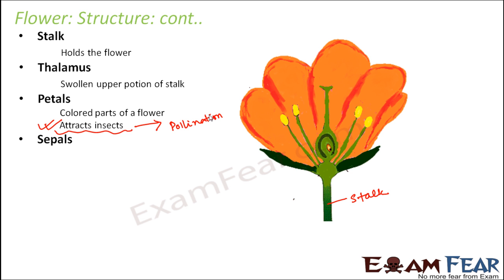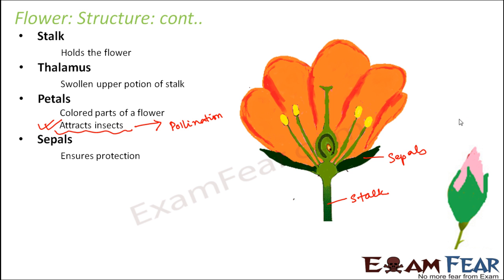The sepals, as I said, these green colored structures, these are the sepals, and what do they do? They ensure protection. Now they look quite lean and soft, leaf-like structures. So what sort of protection do they give? They actually ensure protection of the bud. So even before the flower is actually there, the bud needs to be protected, because the bud is very delicate.